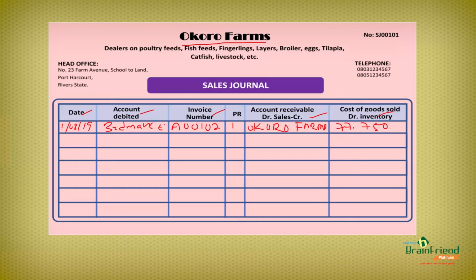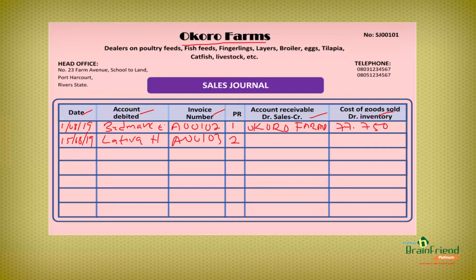The transaction was done on the 15th of August 2019, and the account to be debited is Lativa Hotel. The invoice number is A00103, and the number on the sales journal is 2.